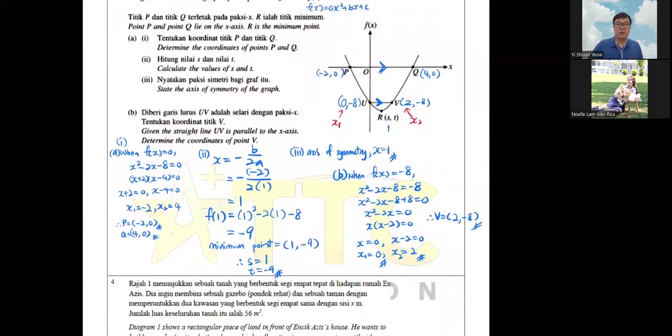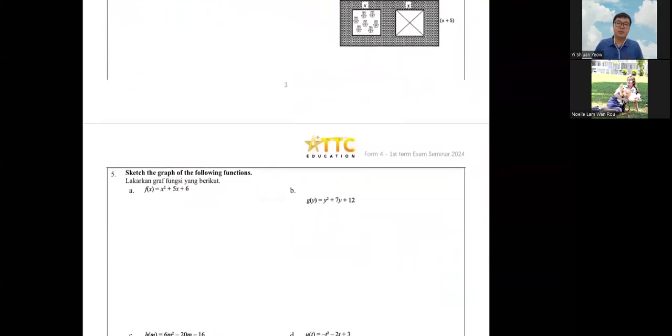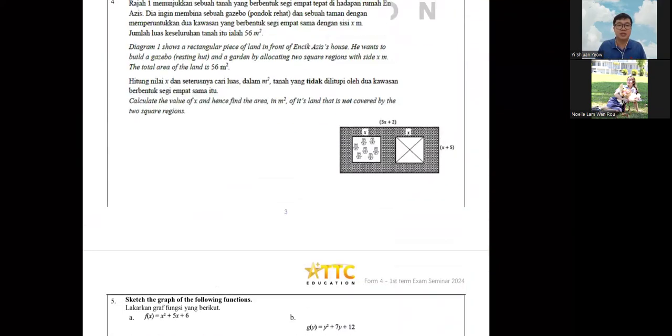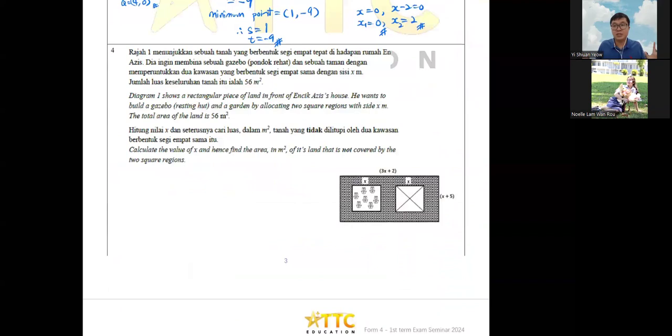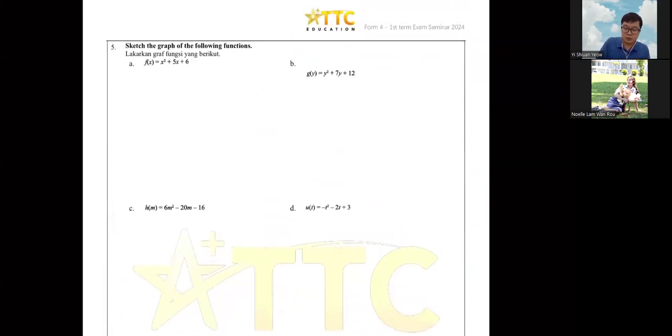Okay, anyway, after that we just have a quick sketch. For the questions that I skipped, please just try. If you still don't know how to do them after you check the answers, just contact us. So there's a sketch here, just a quick sketch for us to actually do sketching, literally.